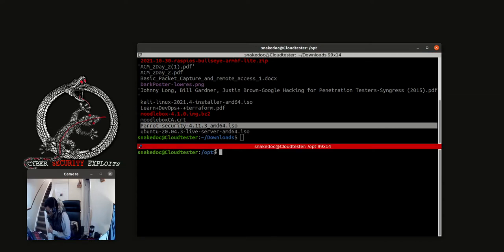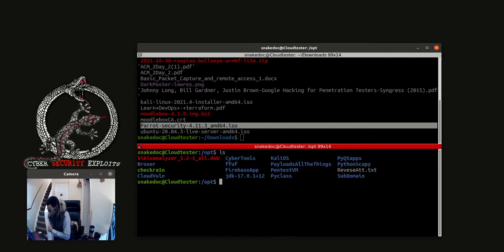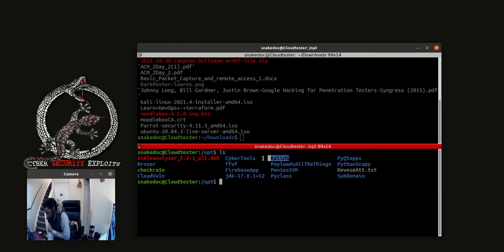So I'll come to this other panel here. What I'm going to do is list. So these are the folders, and this Parrot image is going to go in there. So what I'll do, I'll just delete CarOS, then I'll put Parrot so that it reflects what we want to do there.